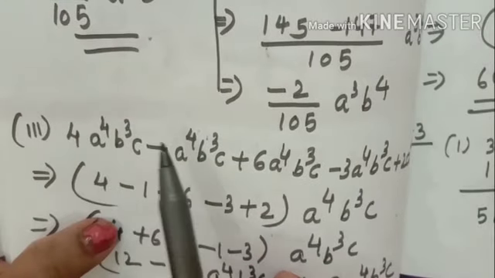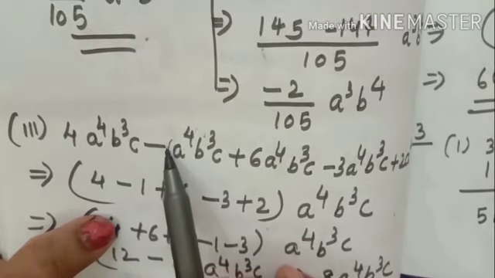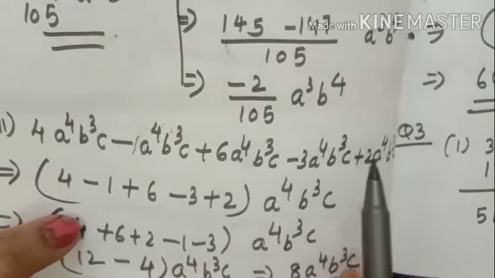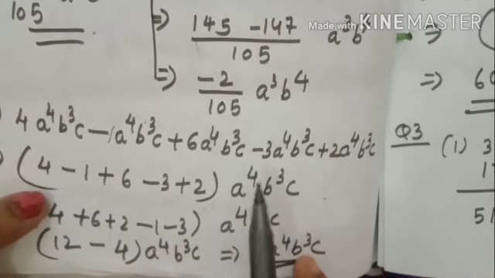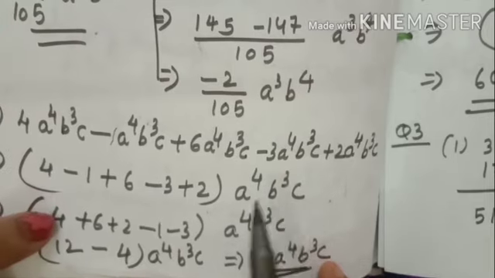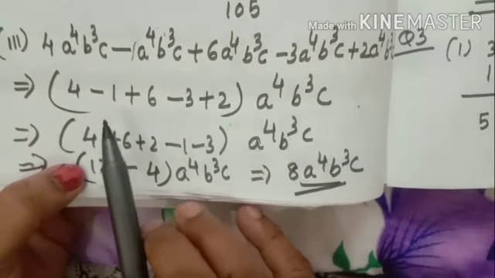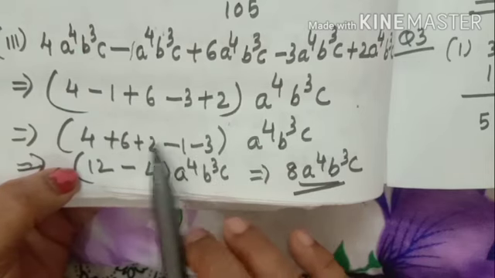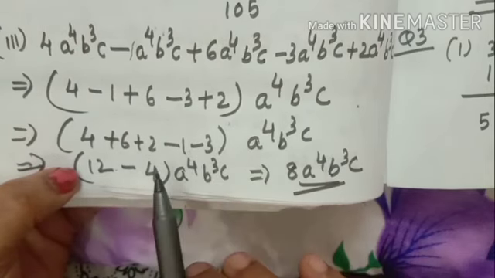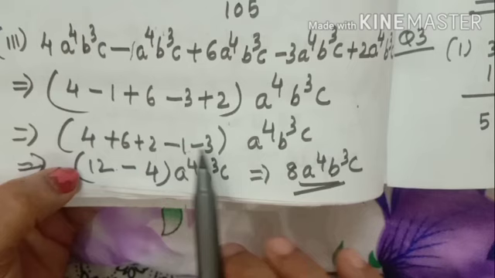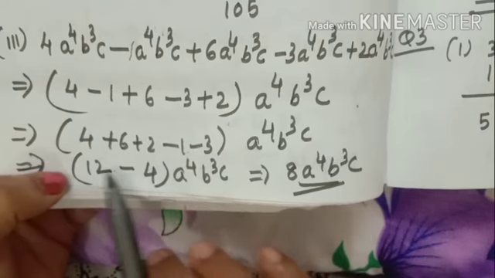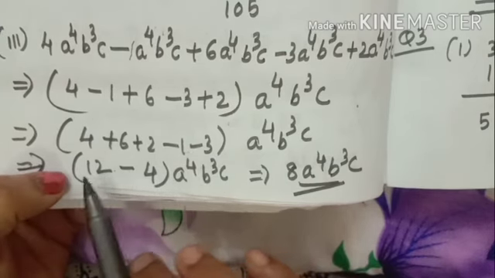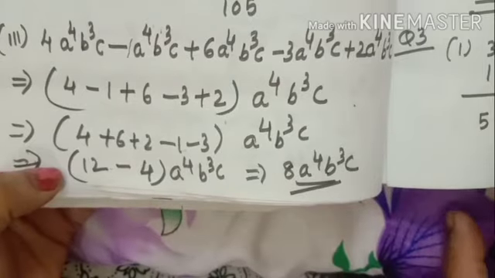So take the constants. Here nothing is there, then 1. I took the constants, then the common variable. Same sign numbers, add and put the common sign, and for different signs you have to subtract and put the bigger number's sign.